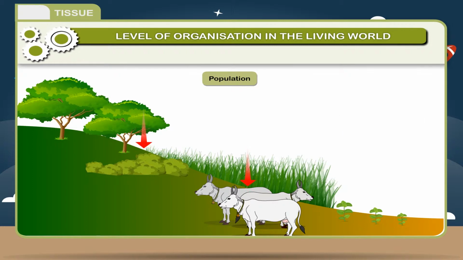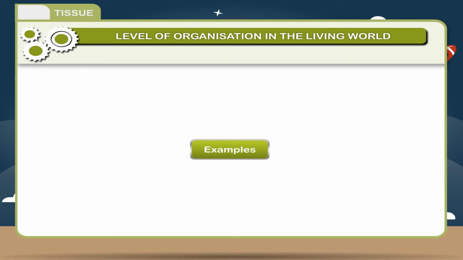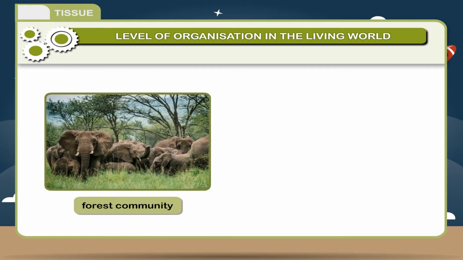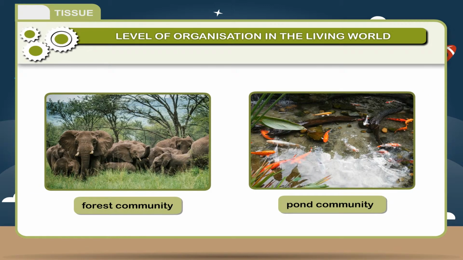Different plants and animals living in a habitat or place form a biotic community. In other words, the association of several populations of different species in a particular locality is known as community. Examples: forest community, pond community, etc.